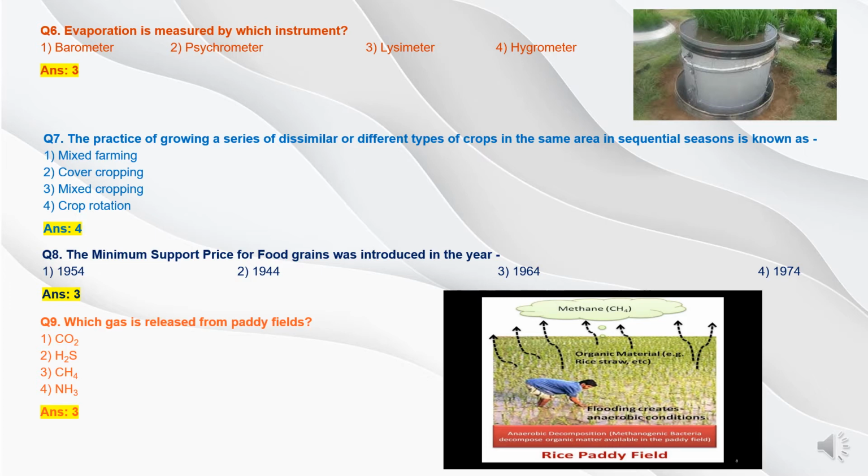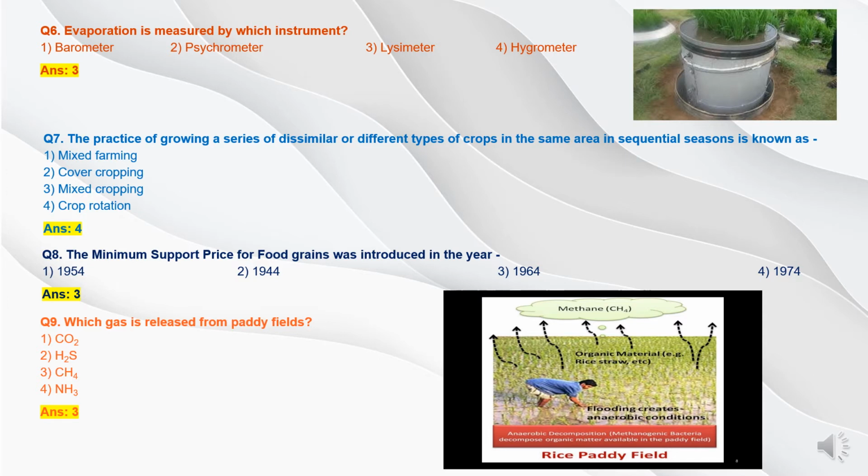Now question 8. The minimum support price for food grains was introduced in the year option 1 1954, option 2 1944, option 3 1964, and option 4 1974. Related to this question, the Food Corporation of India was established in 1964, which was responsible for procurement, distribution, and storage of food grains. At the same time, the minimum support price was implemented, so the answer will be option 3, 1964.